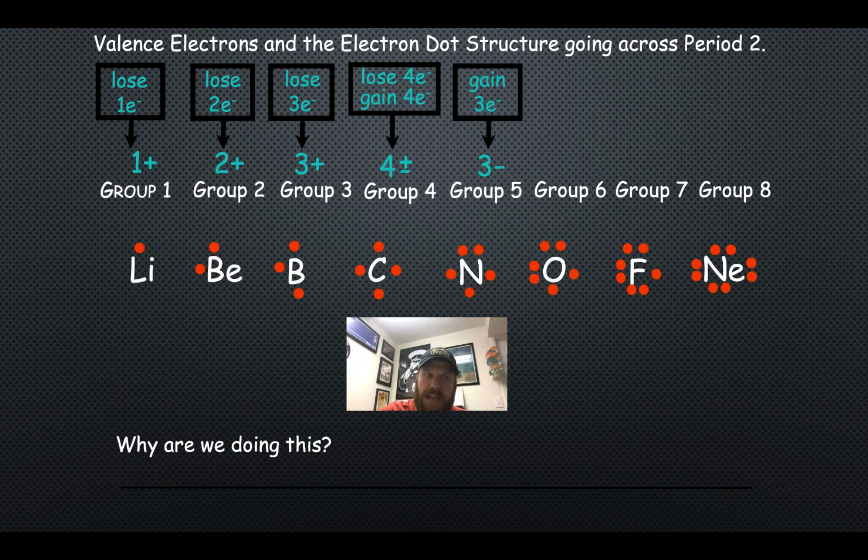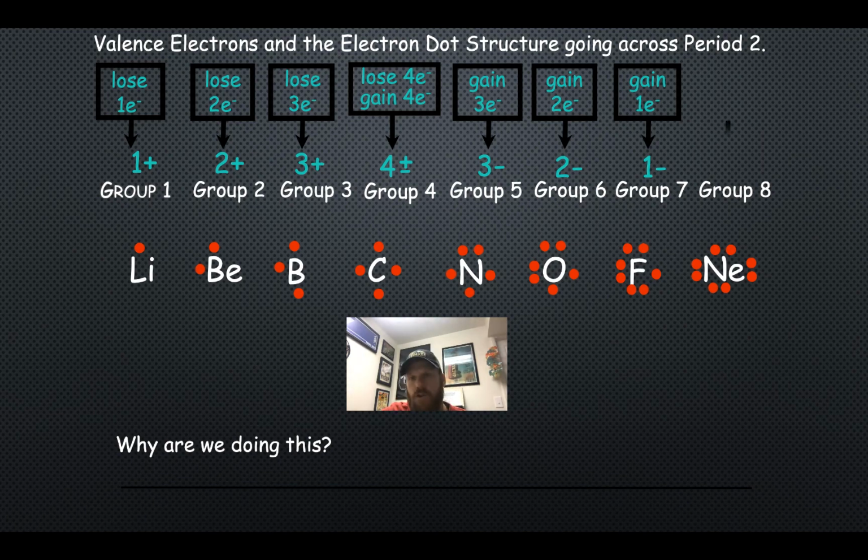Group 6 atoms like oxygen find it easier to gain 2 electrons than lose 6. Therefore, they form 2- anions after gaining those 2 electrons. The halogens only need to gain 1 electron to achieve 8 valence electrons. That is much easier than losing 7 electrons. After a halogen gains 1 electron, it'll form a 1- anion.